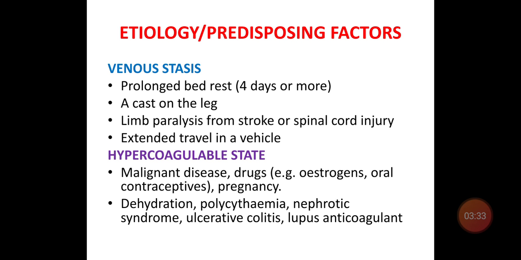Second important thing is hypercoagulable states: usually malignant disease, drugs, those taking estrogen or oral contraceptives for a longer duration, pregnancy, dehydration, polycythemia, nephrotic syndrome, ulcerative colitis, and lupus anticoagulant.